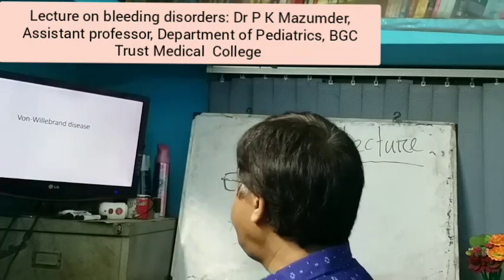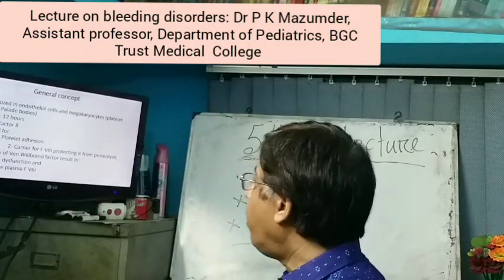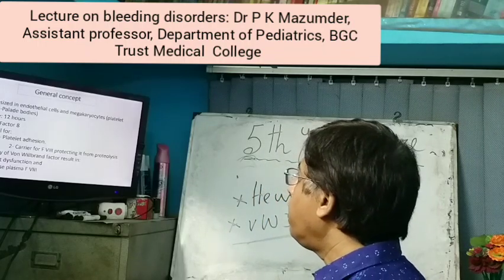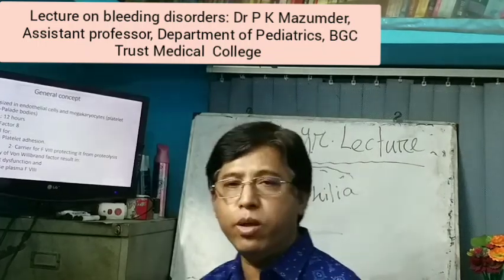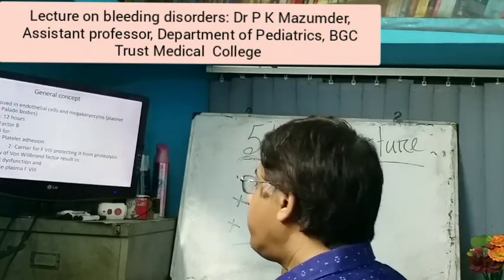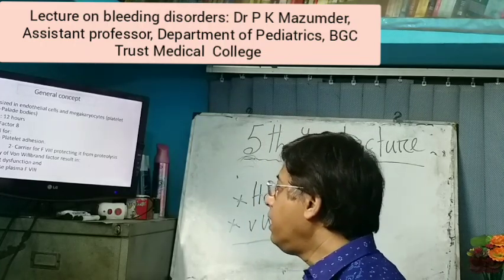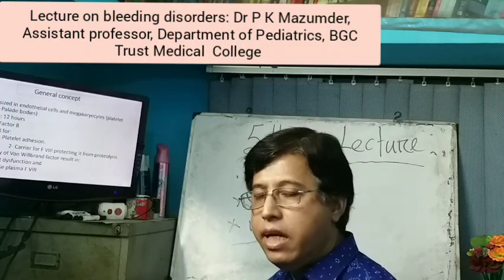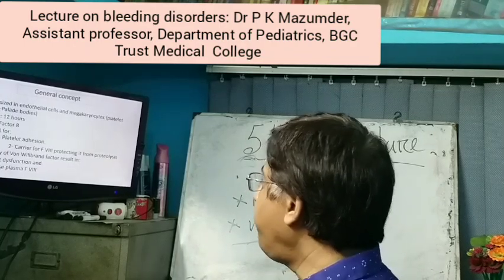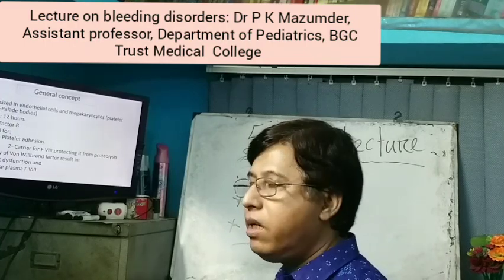Now von Willebrand disease. Von Willebrand disease occurs due to the deficiency of von Willebrand factor. This von Willebrand factor is synthesized in the endothelial cells and megakaryocytes. Half-life is 12 hours, carries factor VIII. It is essential for platelet adhesion and carrier of factor VIII, and deficiency of von Willebrand factor results in platelet dysfunction and decreased plasma factor VIII.